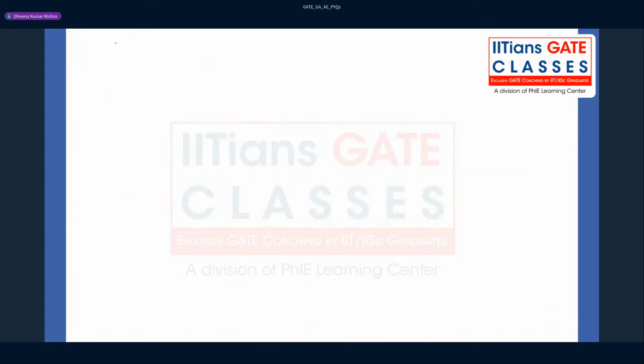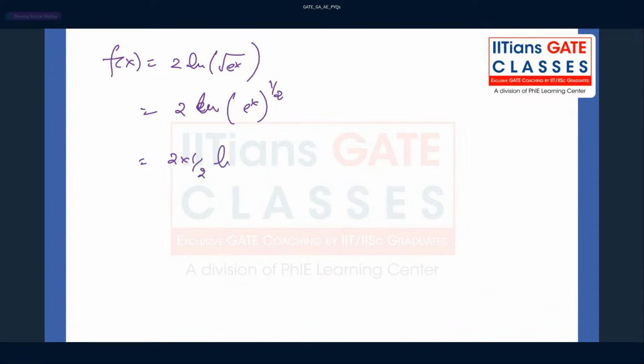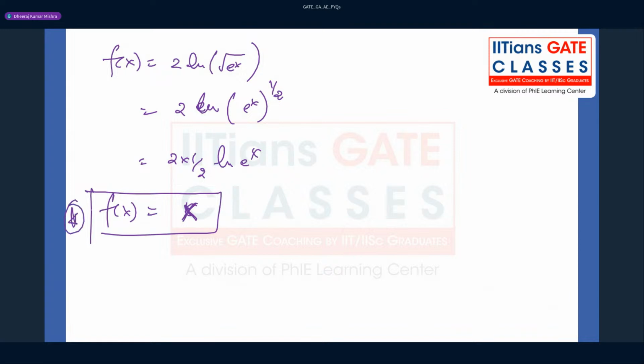So what you can do here is write this f of x first separately. They have given something like 2 ln root e raised to power x. So you can write this as 2 ln (e raised to power x) to the power 1 by 2. You can use log rules: log m to the power n, so n will come out. So it becomes 2 into 1 by 2 ln e raised to power x. This is nothing but x only, guys. So your basic function is f(x) equal to x only.